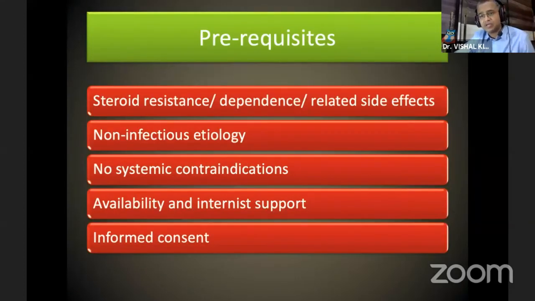Then relative indications are intermediate uveitis, retinal vasculitis, severe chronic iridocyclitis, sarcoid-induced uveitis. What are the prerequisites? The patient has steroid resistance or steroid dependence or a steroid-related side effect, then you subject the patient to immunosuppressives. If the patient has a non-infectious etiology, you can prescribe them. If the patient doesn't have any systemic contraindication to immunosuppressive drugs, and 2 most important, there should be availability and support of the internist if you're prescribing immunosuppressive agents, and you should take an informed consent explaining all the side effects of these drugs and all the pros and cons.